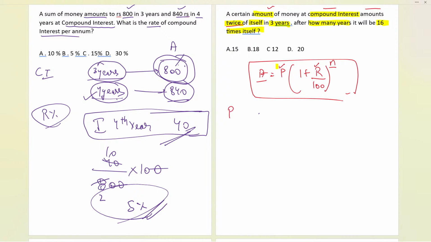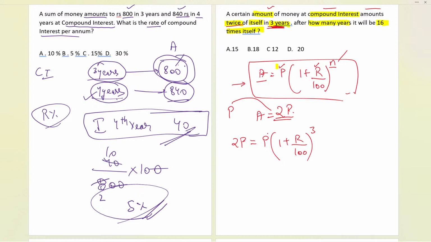Suppose it was P, now it becomes twice of itself, so the amount becomes 2P. Can I apply this formula now? Yes. So 2P equals P into 1 plus R by 100 raised to the power of N. In 3 years it happened, so N will be 3 over here. Okay, fine. Now, this is the first equation.